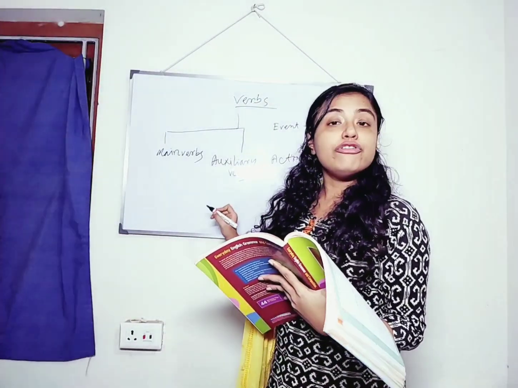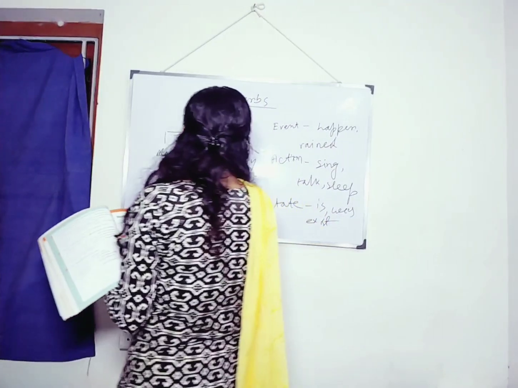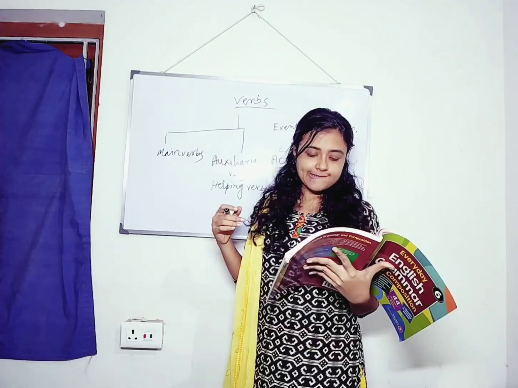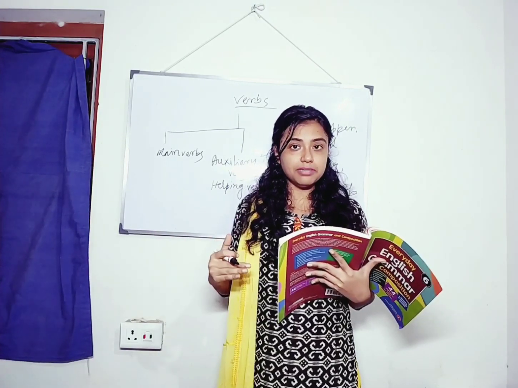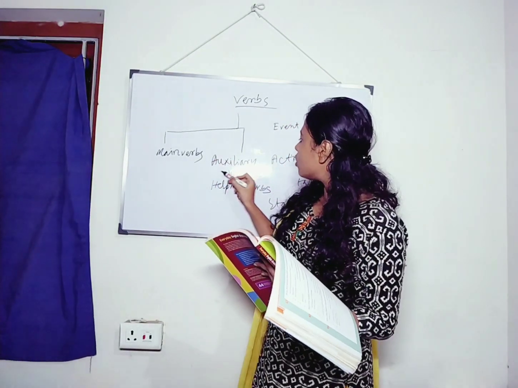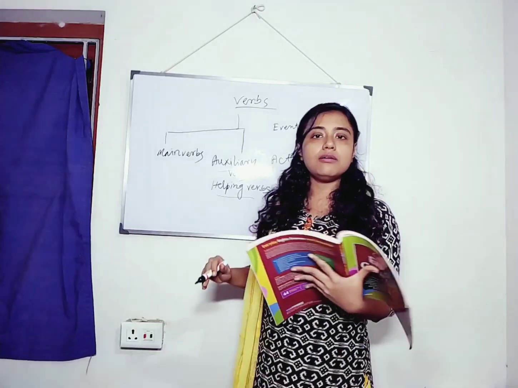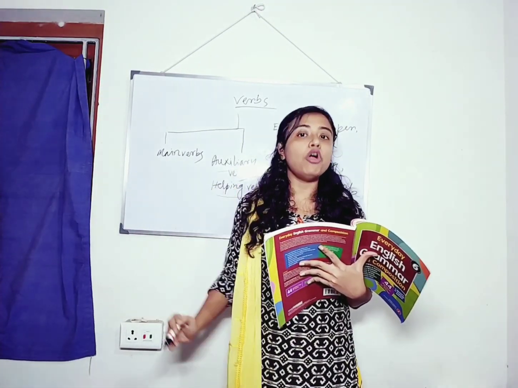Auxiliary verbs are also called helping verbs. Main verbs are very large in number, whereas auxiliary verbs or helping verbs fall under a small group.